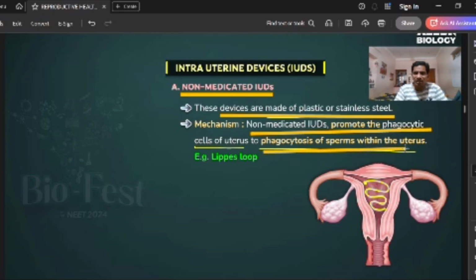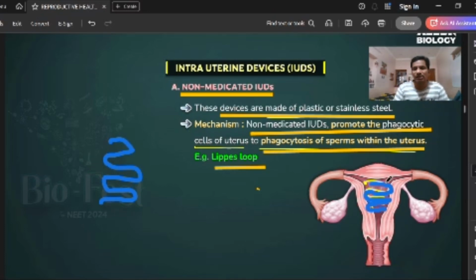An example is the Lippes loop. The Lippes loop is like a curve, I'm going to draw it here. That's the double S loop, a double loop S type. When it is inserted into the uterus, what happens? Our body will recognize that this is something that does not belong to us, and wants to kill it. Automatically phagocytosis will increase, and the sperm will die.